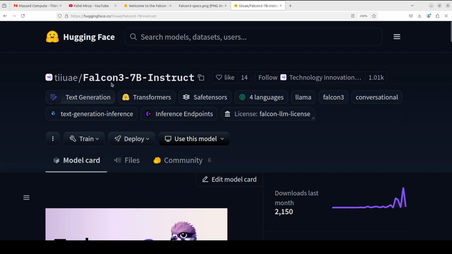I am going to install this Falcon 3-7B Instruct model locally, and then we will play around with it.